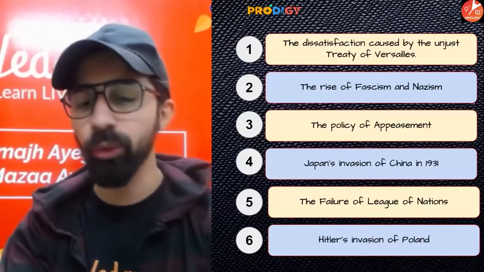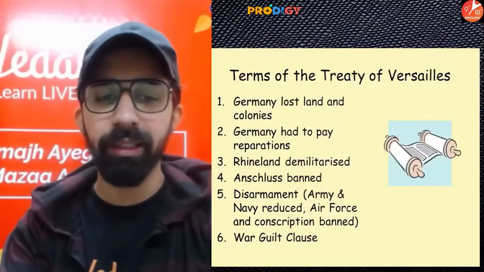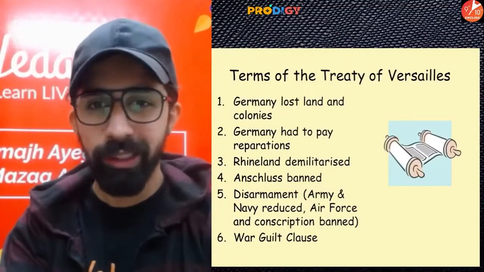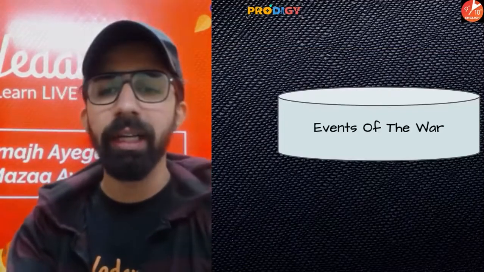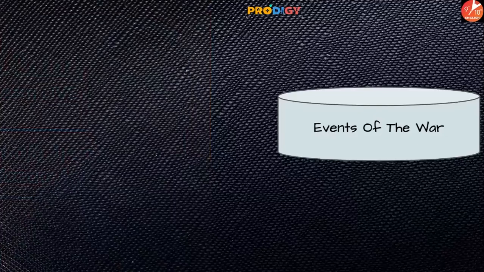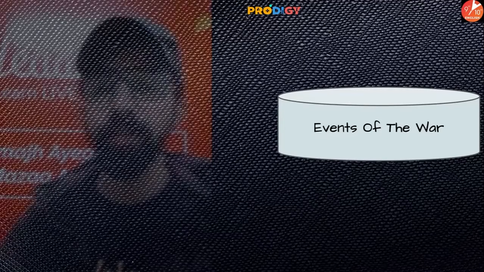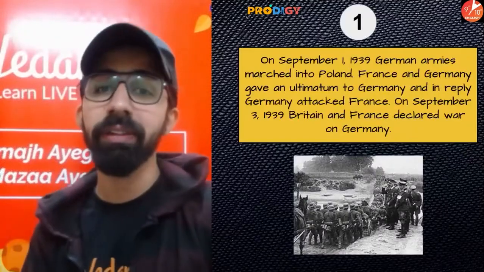All right. Cool. So guys, let's continue with our topic. And guys, this was the Treaty of Versailles. I already told you there is no need to remember these points. So guys, we will understand how the war actually started and how the events took place between 1939 and 1945. So let's have an understanding of the events of the war.